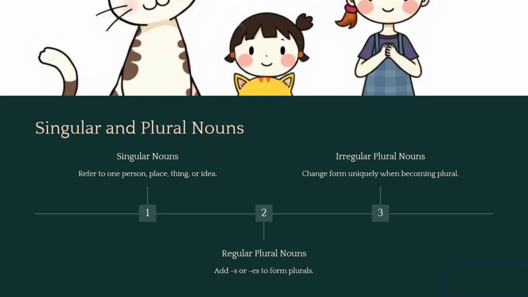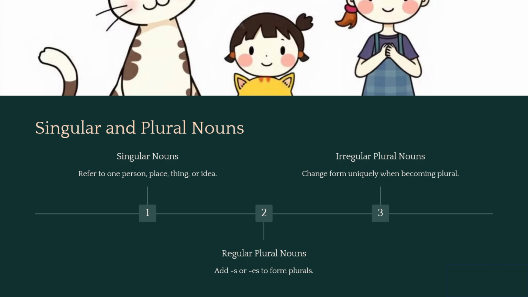Okay, so next let's talk about singular and plural nouns. I'm also going to touch on irregular plural nouns. So first, singular nouns. Singular means one, and these words include dog or cat. So for example, in a sentence, I have 1 cat, or I drink 1 cup of water. Then we have plural nouns. Now, plural means more than one, and this includes words like dogs or cats, and usually you just have to add the letter S or ES at the end to make things plural. So in a sentence, you can say, there are 2 dogs. It's pretty easy, right? You just put the S at the end after dog, and it's plural. It goes from singular to plural.